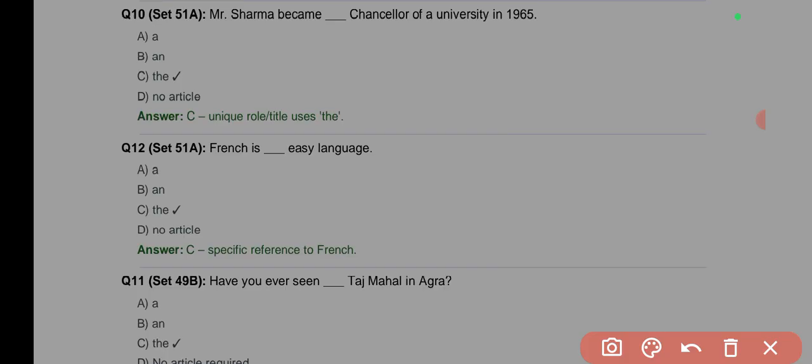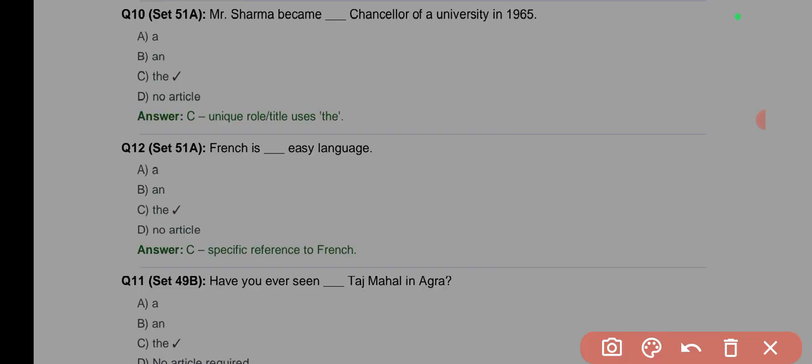Let's say German, Yoruba, English, then French itself, and you can already hear me say "the French." So if we use "the" in that context where we are talking about many languages, then it is correct to say French is the easy language. That is, amongst all these languages, French is the easy one.